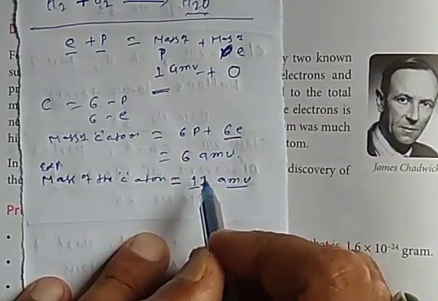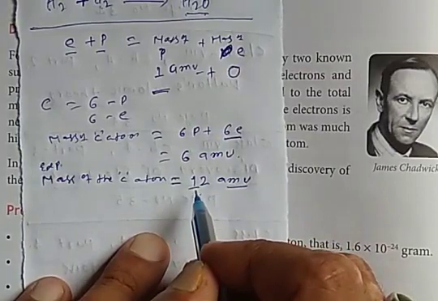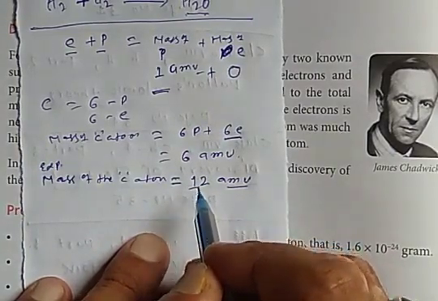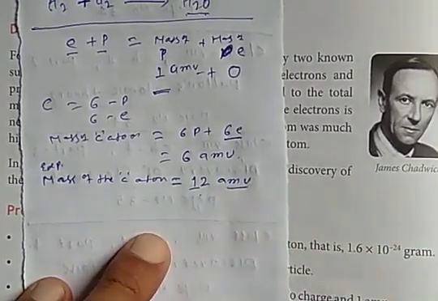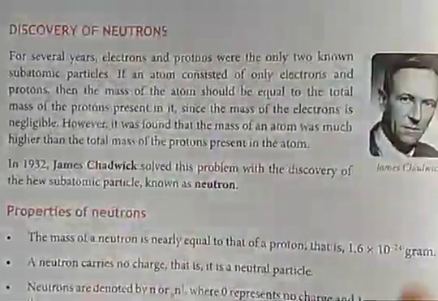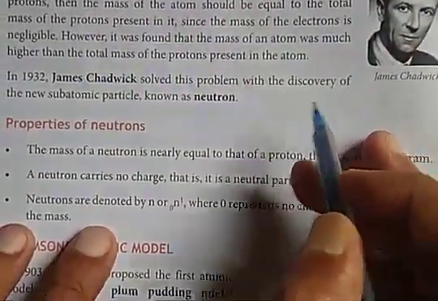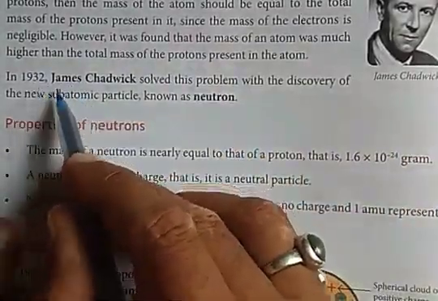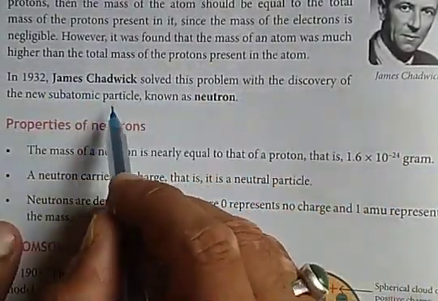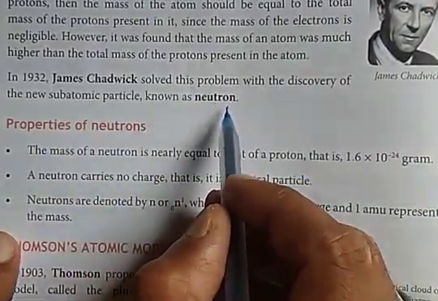So one particle should be in the atom that has only mass but no charge, so neutral. According to that concept, James Chadwick in 1932 solved this problem with the discovery of a new subatomic particle, and that subatomic particle is called neutron.